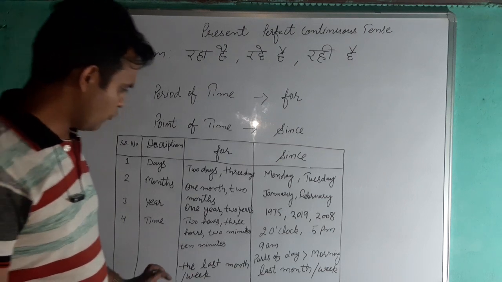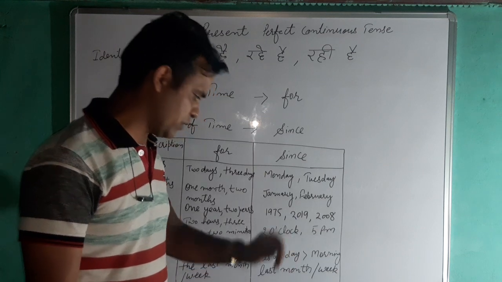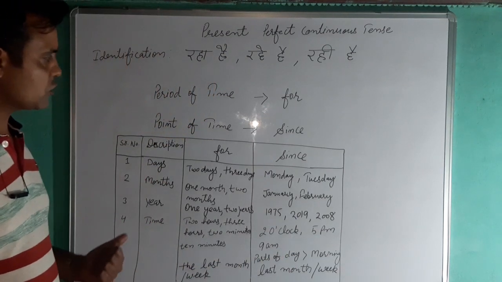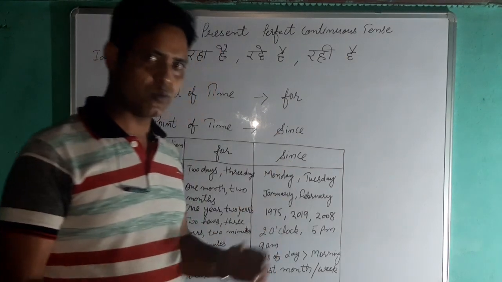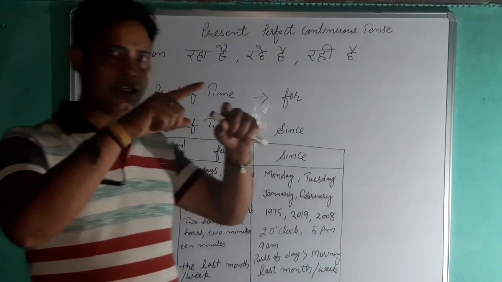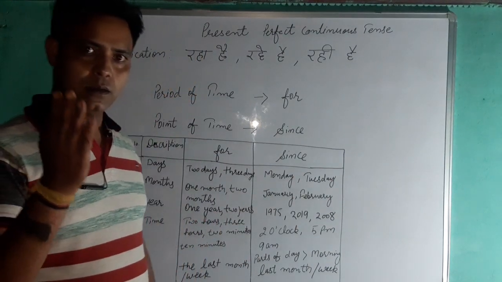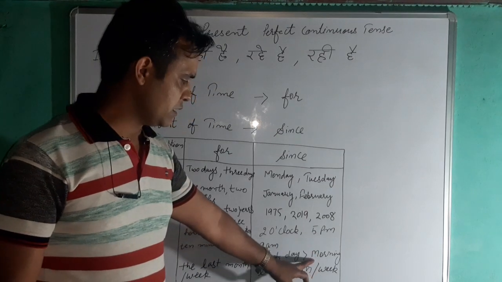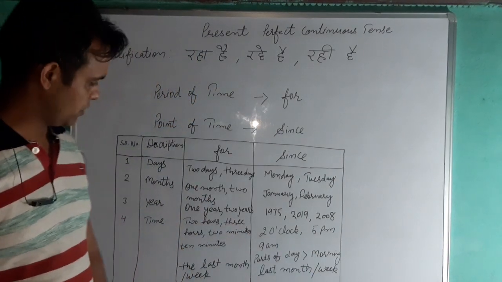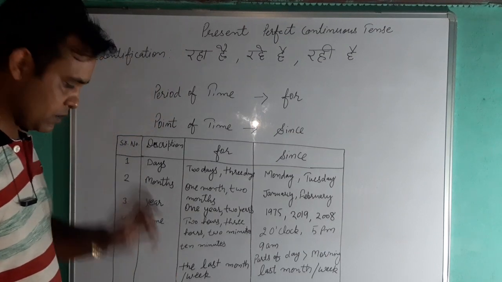Okay, so there is one more case, that is parts of day, right? So before the parts of day we can use since. Parts of day means हम डे, एक दिन के जो हैं वो पार्ट्स कर देते हैं, लाइक मॉर्निंग, इवनिंग. ओके, सो before that we can use since morning, right? Is it clear? Okay.